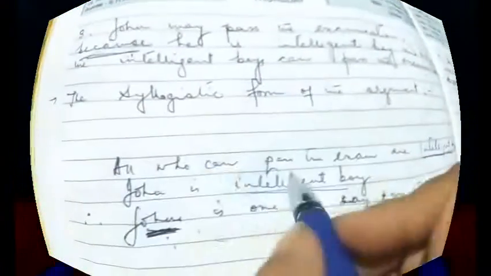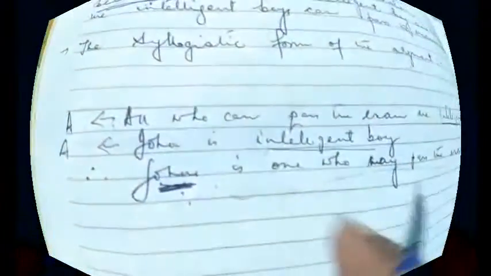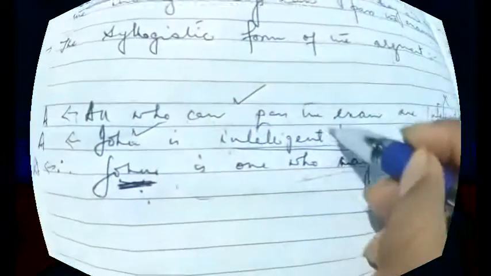Now we have to see whether this is distributed at least once or not. So for this, we have to find the mood of the syllogism. This starts with all, and this is a positive one, so this is an A proposition. This is a singular proposition, definite term, positive, so this is again an A proposition. And this is a singular term again, definite and positive, so this is also an A proposition. So we know that an A proposition distributes its subject and not the predicate. Again, this one is an A proposition. It distributes its subject and not the predicate.